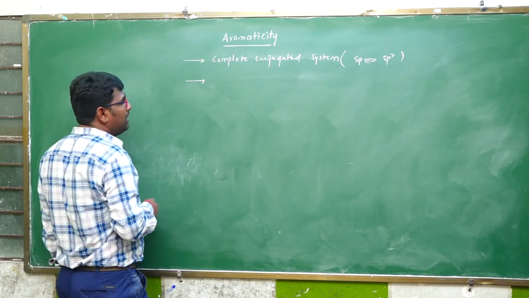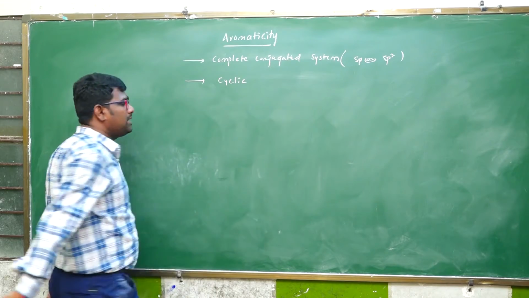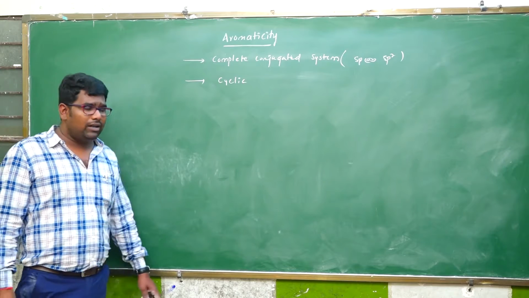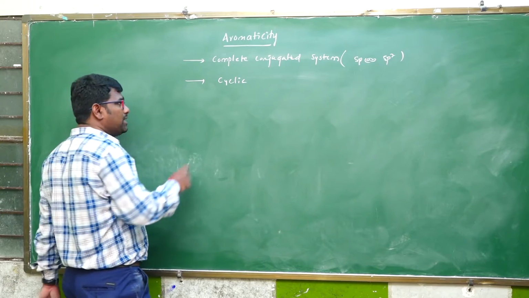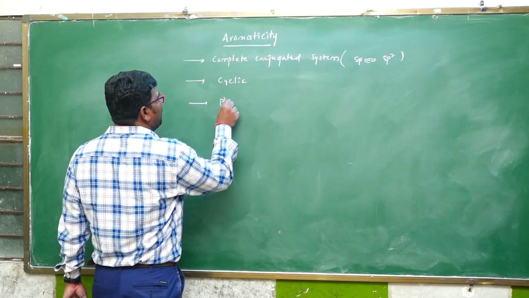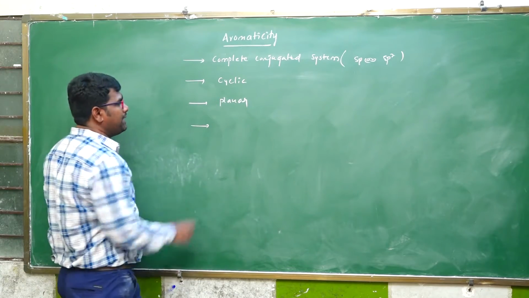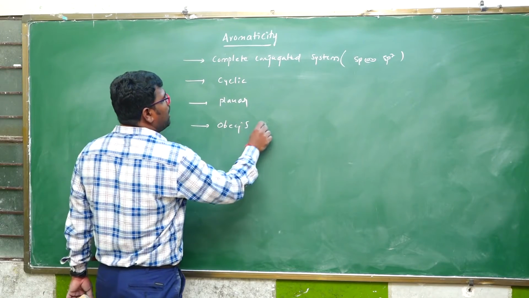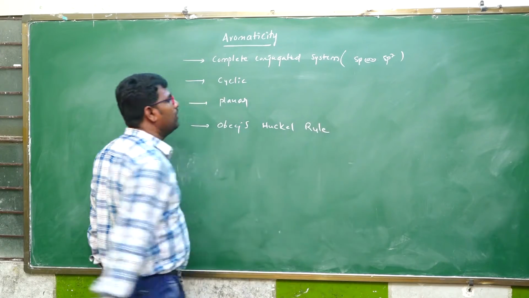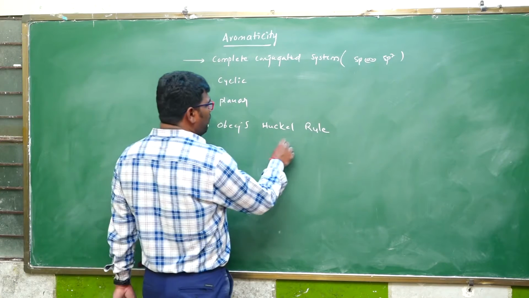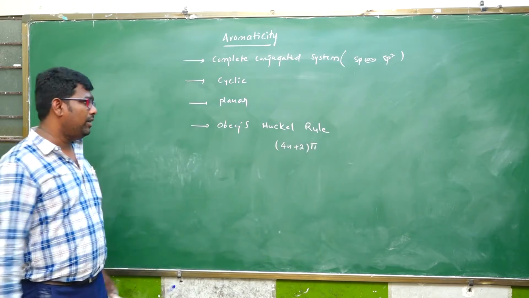The second criterion is that the molecule must be cyclic. The molecule should have a complete conjugated system, and it must be cyclic and planar. And next, it obeys Huckel's rule. What is Huckel's rule? It is a 4n plus 2 pi electron system.